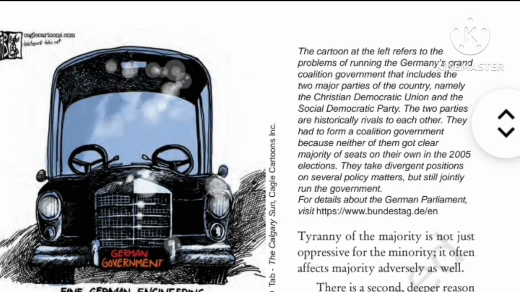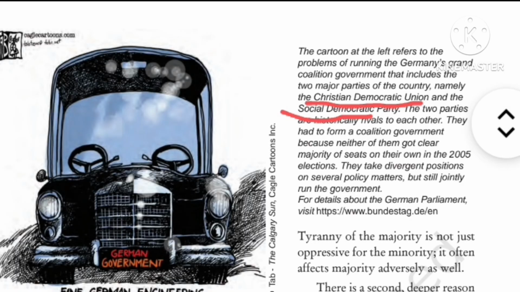Let's discuss the photograph here, which is of the German government. A car is there with two steering wheels. It means that by this picture, the book is trying to represent the coalition government, how the parties shared power among the different candidates in a coalition government. And this is the example of Germany here. Two parties are there, the Christian Democratic Union and the second one is the Social Democratic Party. These are the two parties of Germany, and neither single party was getting a clear majority of the seats in the 2005 election.